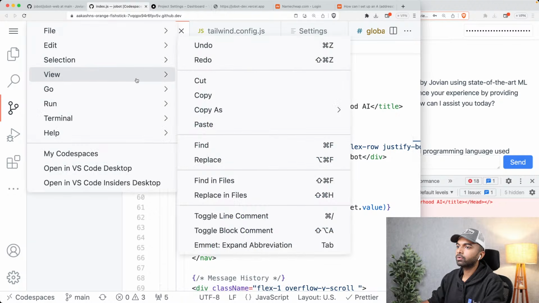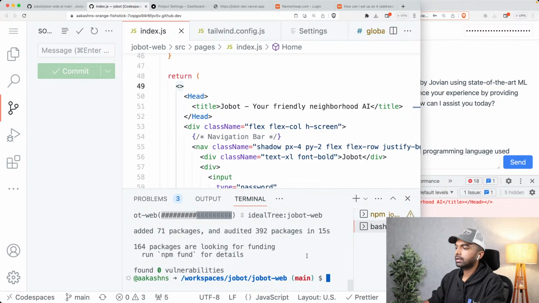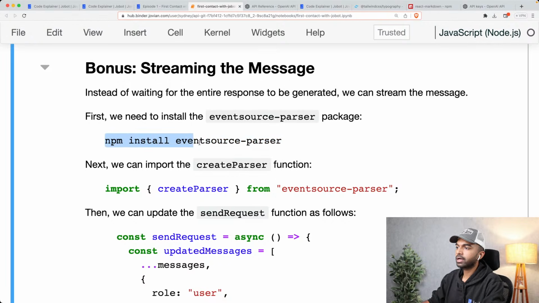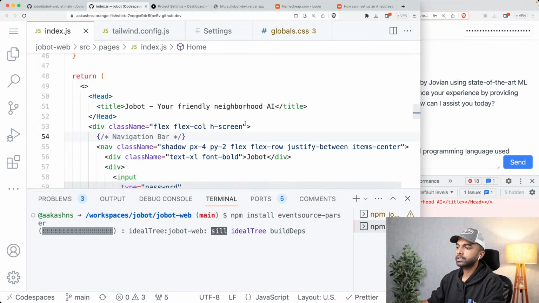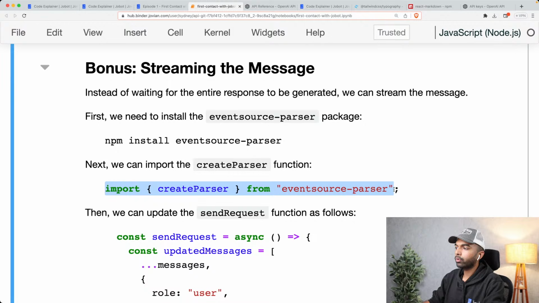So I'm going to go into view, terminal, and let us just install this helper library. This is called event source parser. Okay, let me just put in event source parser here. That's going to install the library. The library is installed. Now we want to import this create parser.